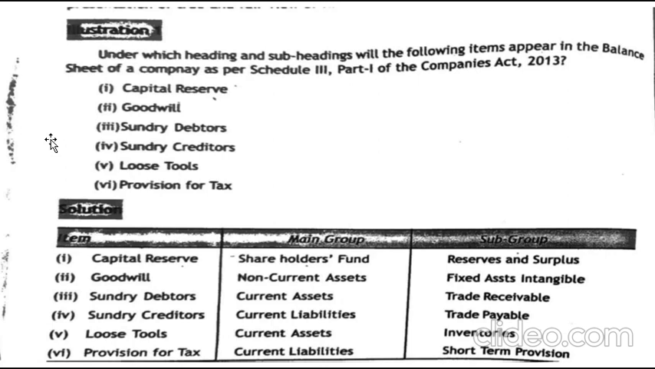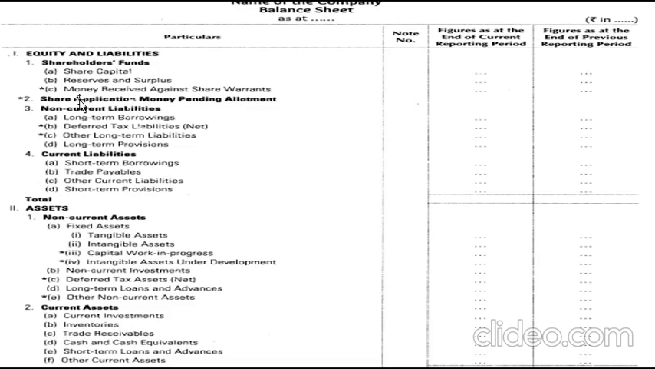As you all know, capital reserve, you will understand, will come under reserves and surplus. Yes, it comes under the subgroup reserves and surplus. What is the main group? Shareholders funds. If you look into your balance sheet format, you have share capital, and under this main heading shareholders funds, you get reserves and surplus. So under shareholders funds, the subgroup is reserves and surplus. Under reserves and surplus, you will get your capital reserves.